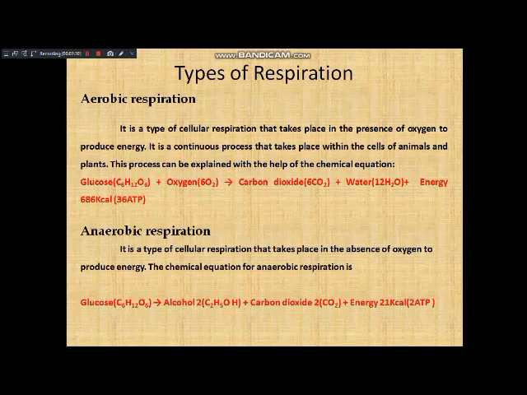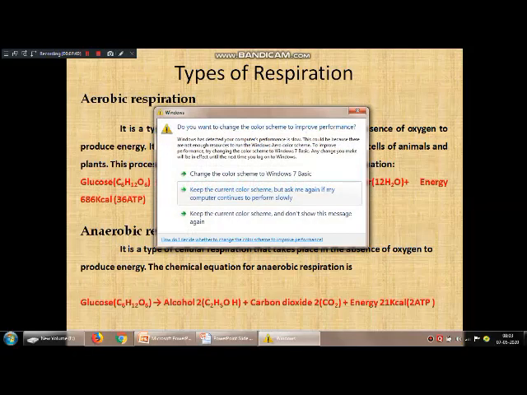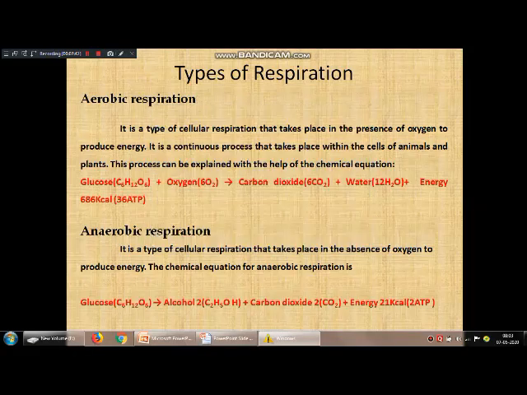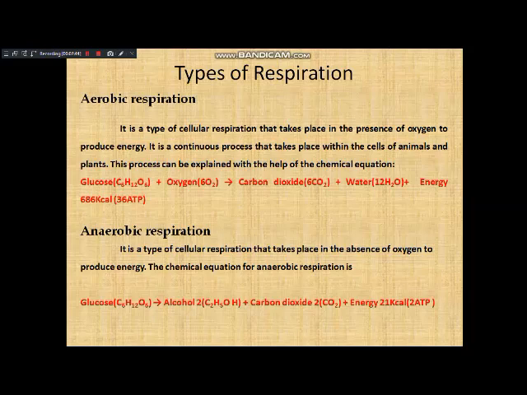So this is a very continuous process. This aerobic respiration occurs in almost all animal cells and plant cells. The organisms which perform aerobic respiration, in which aerobic respiration takes place, we can call aerobic organisms.